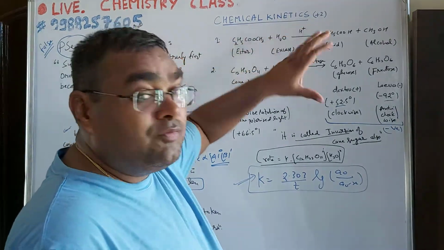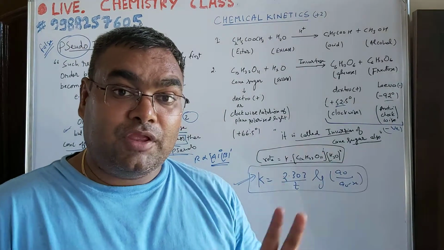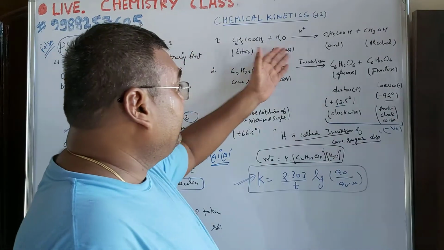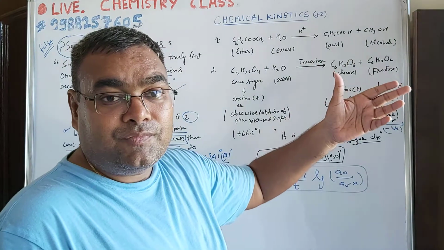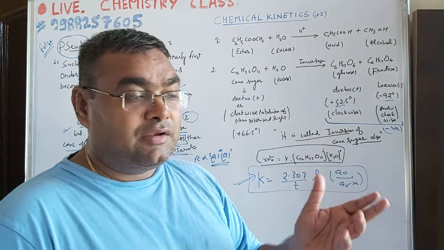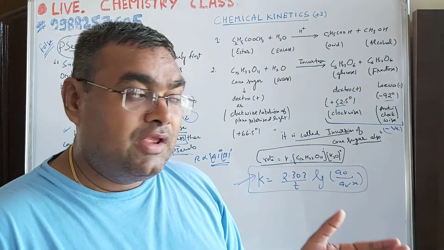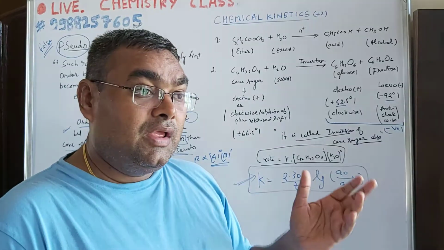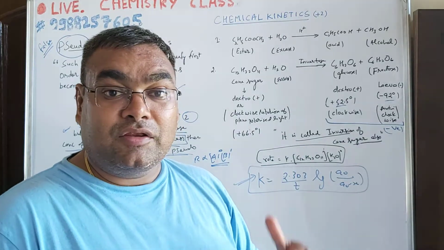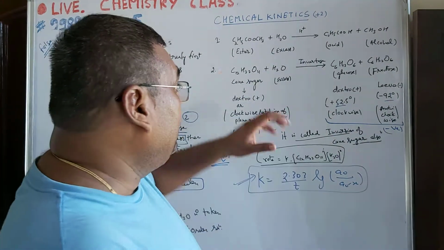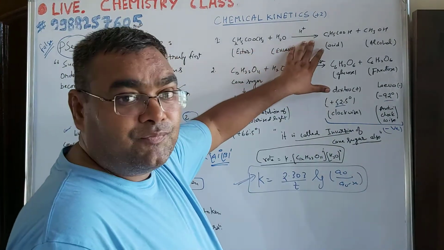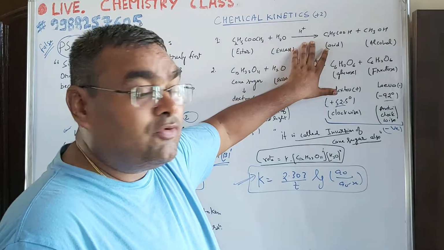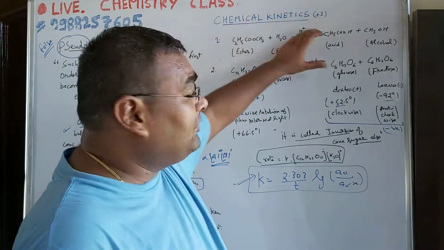Then we consider the volume. Volume of NaOH or KOH taken and treated with this one, and we record their consumption of volume at t equal to 0, that is initially, at time t, and when the reaction is completed, that is at time of infinity. So at different times we record the consumption of volume of NaOH along with the completion of this reaction.